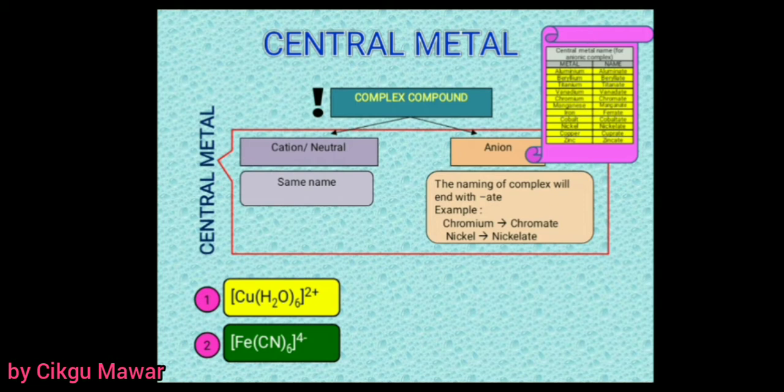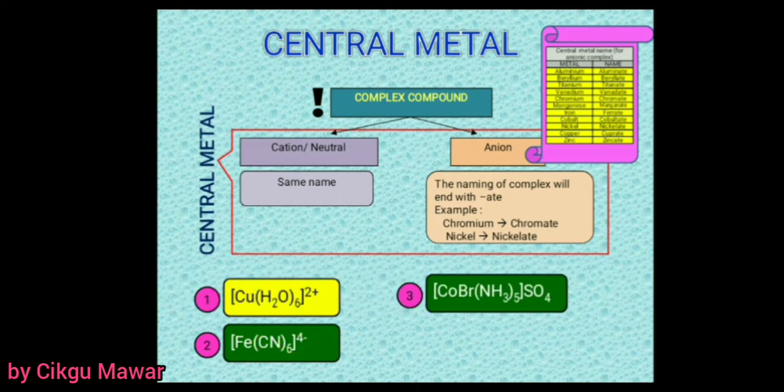Now we have a second example here. You can see that it has a 4 minus charge, which means it is an anion complex. So you must name the central metal, which is iron here, as ferrate. We must use ferrate in naming the second compound.